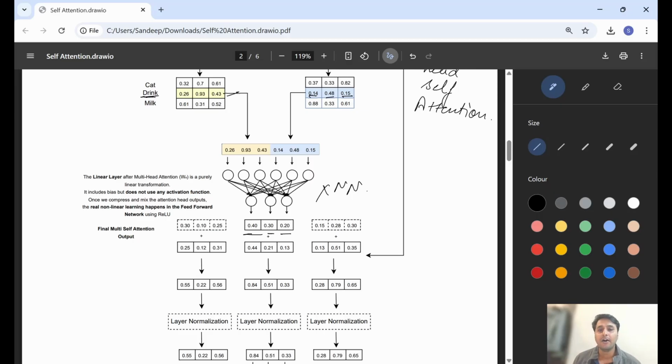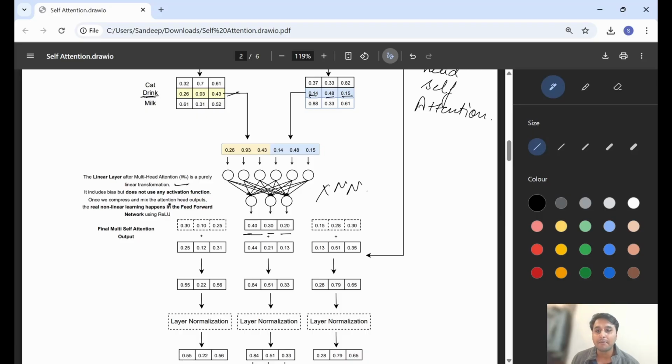Here, only multiplying by weights and adding a bias are happening, but no non-linear learning. I'm saying non-linear learning means we are not applying any activation function. We are just multiplying with the weight matrix again and adding a bias. So it is a purely linear transformation, including bias, but it does not use any activation function.